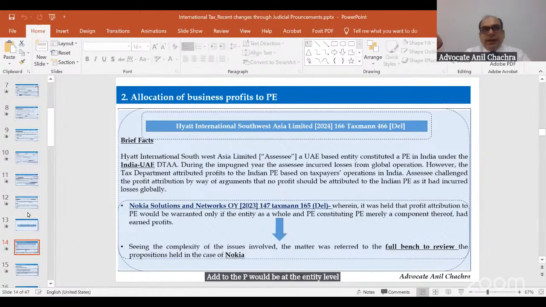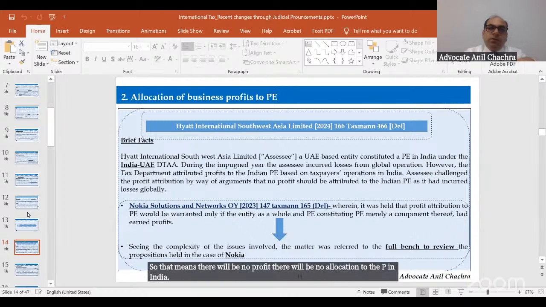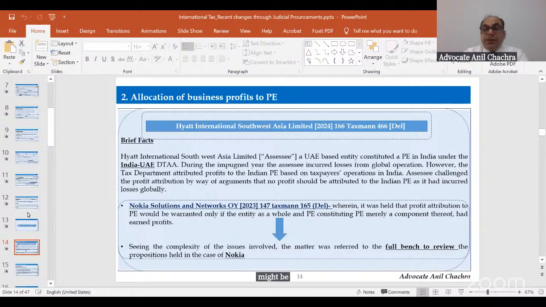Suppose at the entity level, meaning at the company level, at the global level, the company is having losses, that means there will be no profit, so there will be no allocation to the PE in India. Might be that the Indian PE is generating some profits. So that was a controversy.